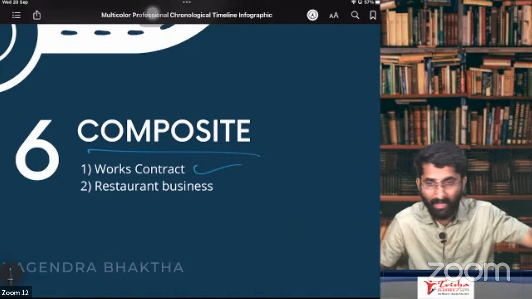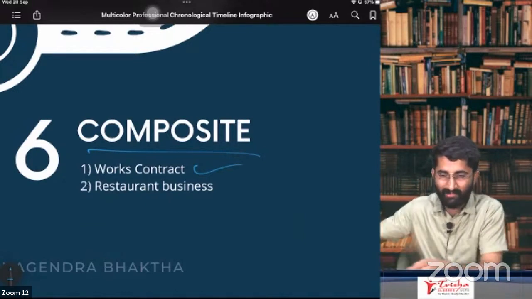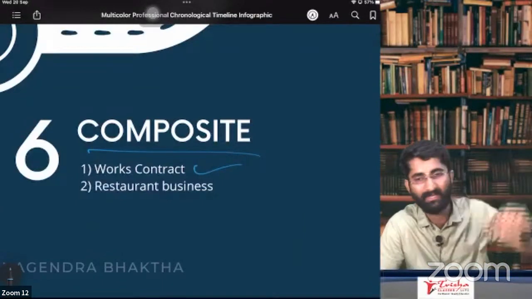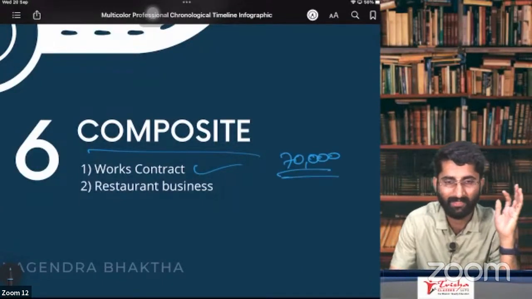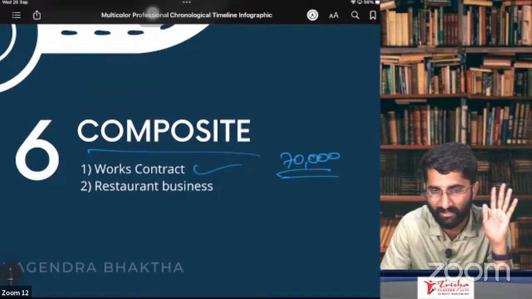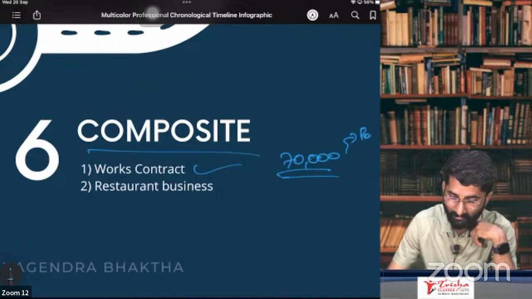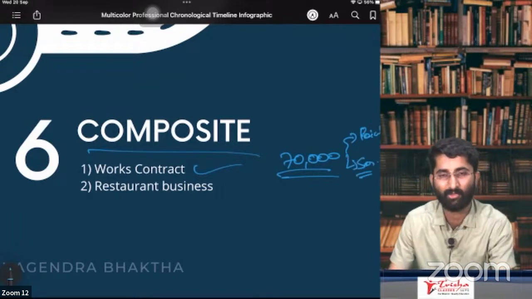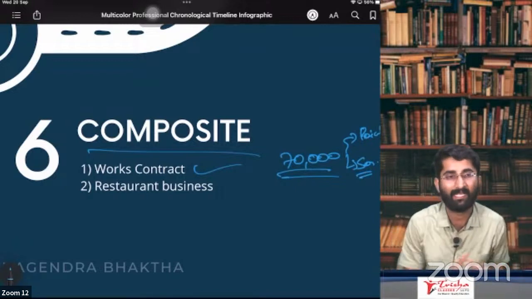While coming to your house, I just brought some paints as well and I did the painting. Finally, I will charge you 70,000 rupees for painting work, for 2-3 days of work. This 70,000 includes paint and the service. Both are there. Painting service I have given, and there is some paint as well.